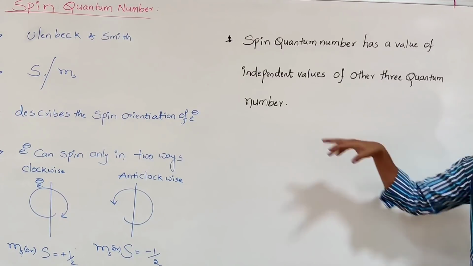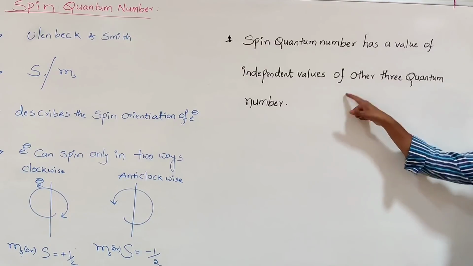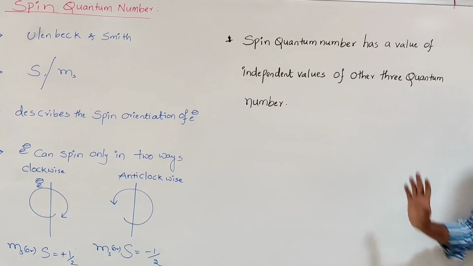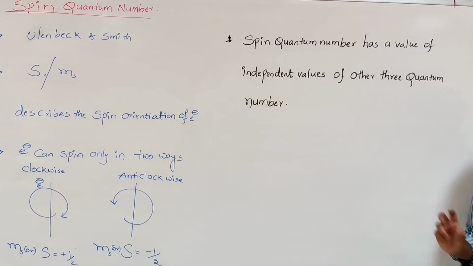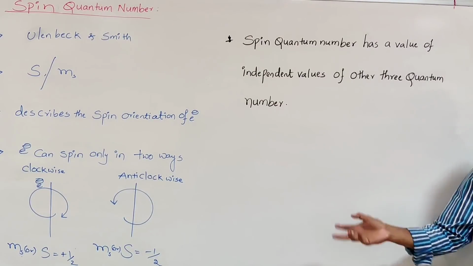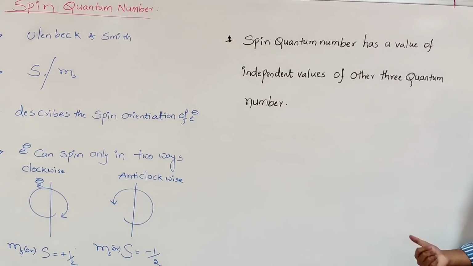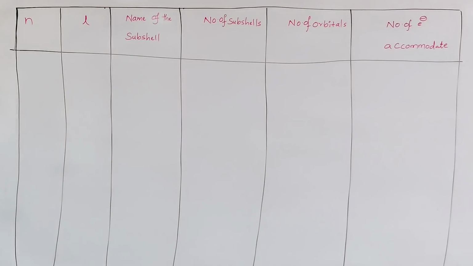That's why we give the statement that the spin quantum number has a value independent of the other three quantum numbers. It is never related to the other three quantum numbers. It is individual, so there are only two values, either plus half or minus half. If an electron is present in a particular orbit, energy level, or sub-level, it may definitely have spin plus half or minus half. This is about the quantum numbers. These quantum numbers help us to distinguish the electrons present in the different orbitals. So let me summarize all four quantum numbers.